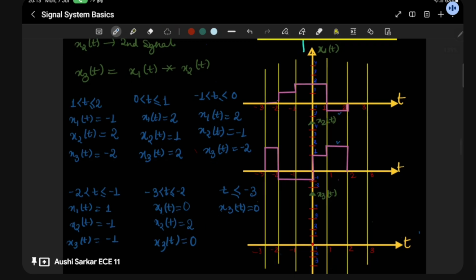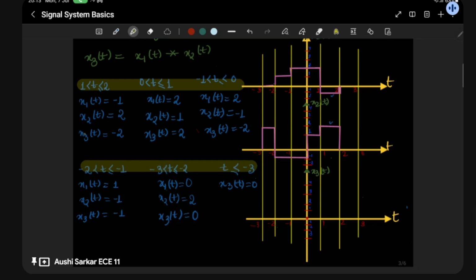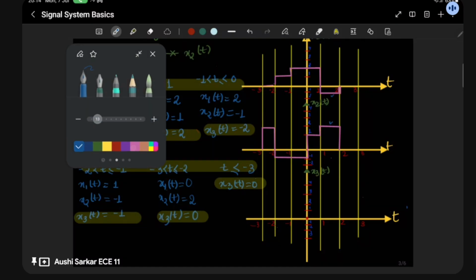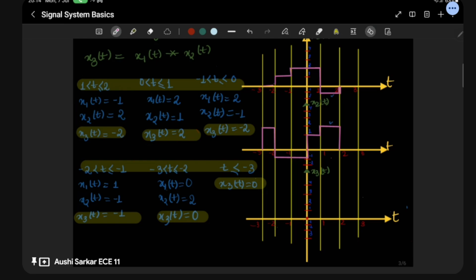So we have all the values. You can see the time intervals here, and these are the plots. Now we are just going to plot it. Let me take the pink pen. Here x3(t) is going to be -2, so -2, -2, -2.